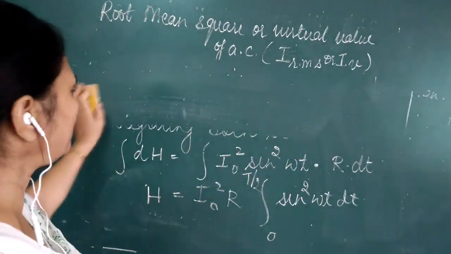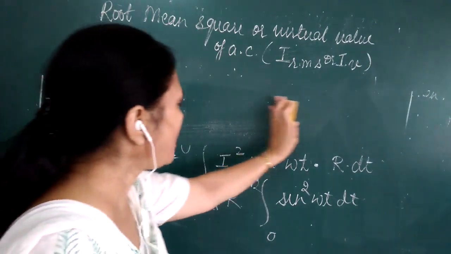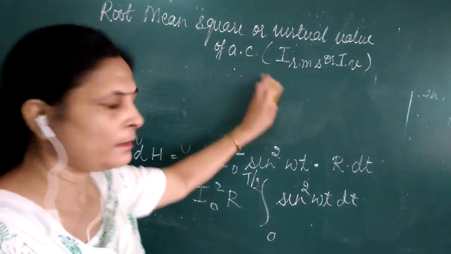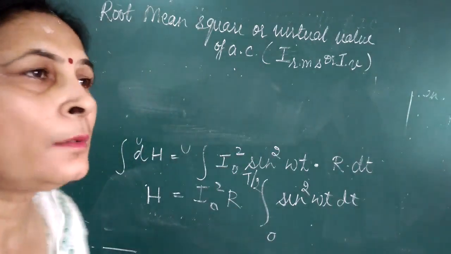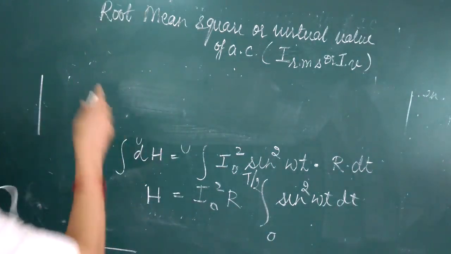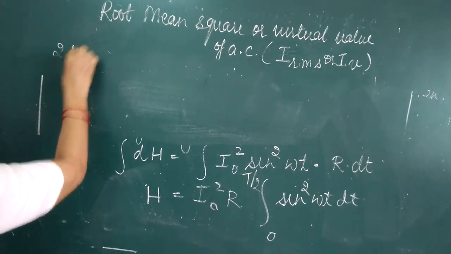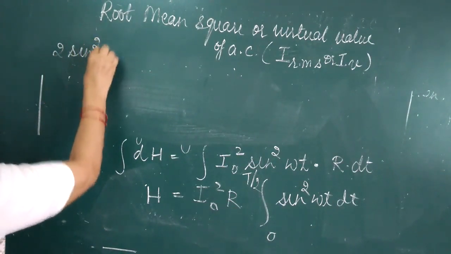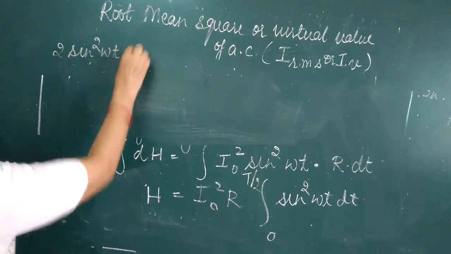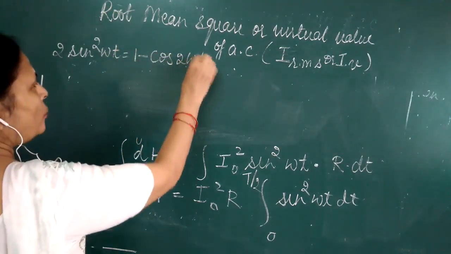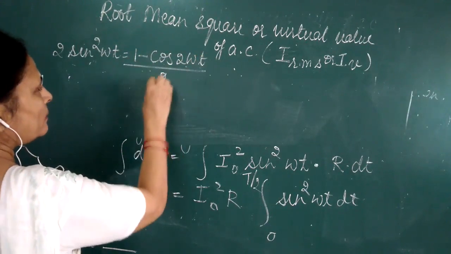Now to calculate this integration, I'll have to first convert the sine square omega t into a term of single power. The formula which we can use is sine square omega t equals 1 minus cos 2 omega t upon 2.